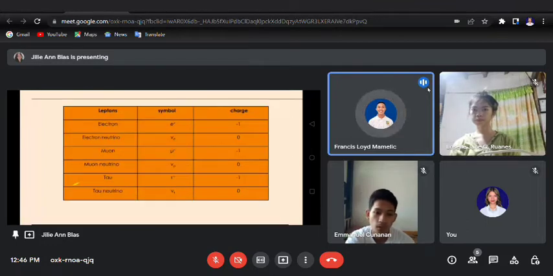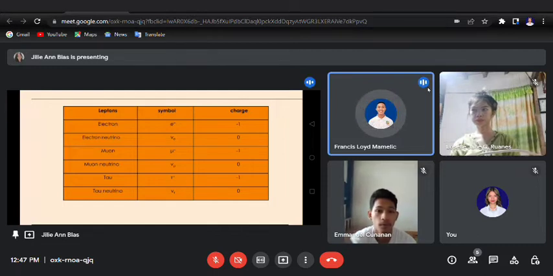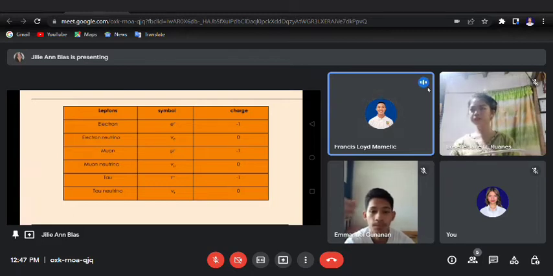The muon has its own symbol, and its charge is negative 1. And muon neutrino has its symbol, and its charge is 0. Tau, the symbol of tau is τ negative, the charge is negative 1. And tau neutrino, ν sub τ, the charge is 0.